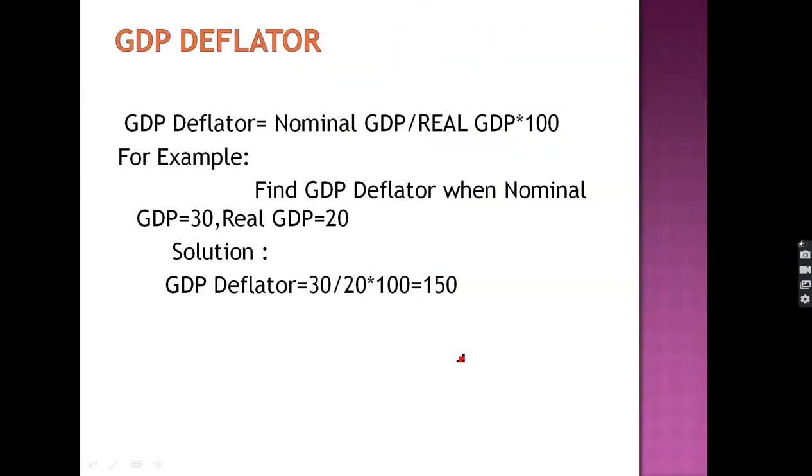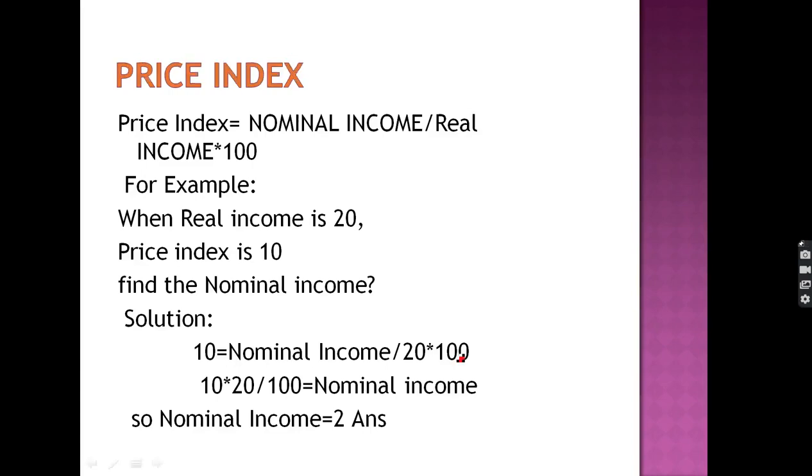The next concept is the GDP deflator. We calculate the GDP deflator as nominal GDP upon real GDP into 100. When nominal and real GDP are given, we can calculate the GDP deflator by applying this formula. The GDP deflator and the price index formula remain the same: price index is equal to nominal income upon real income into 100. When the price index and real income are given, how can you find the nominal income? You can easily find the nominal income when the other two components are given.